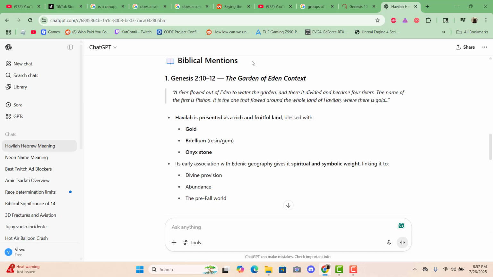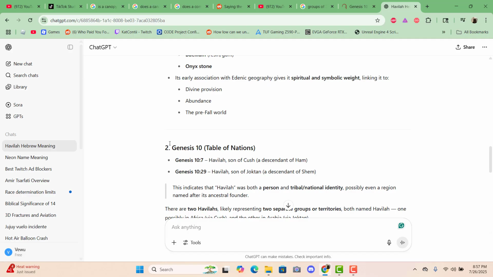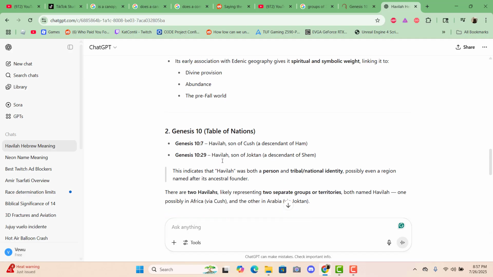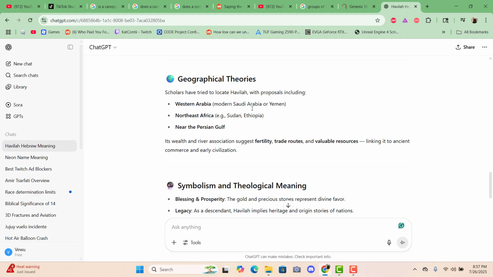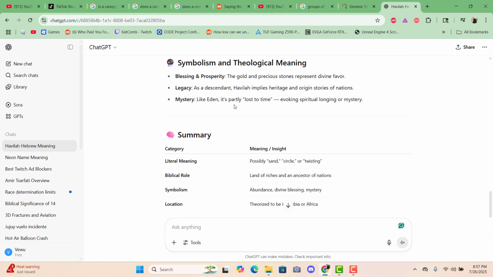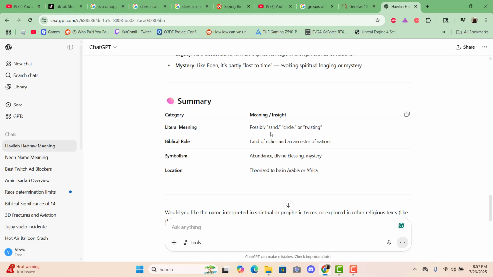Anyways, it's linked in the Garden of Eden. Genesis 10, Table of Nations, Genesis 10, verse 7, that's where Havilah is mentioned, on the Cush side. Sand, circle, like desert. Interesting, like the storm before is like a circular storm. And words linked to circle or sand, from the Hebrew root, which means sand, like a desert, sandy region.